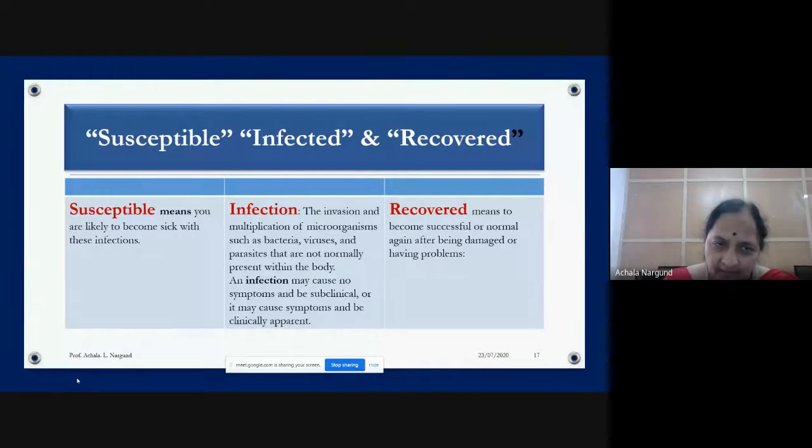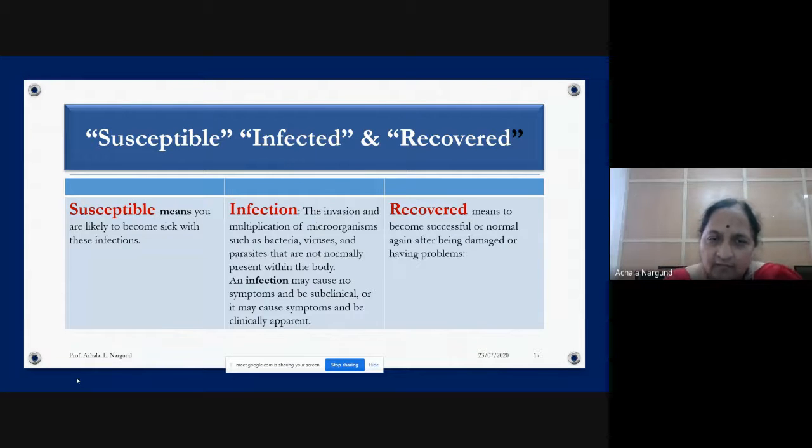What do you mean by susceptible? Susceptible means you are likely to become sick with these infections. The quarantined person is susceptible, and one who has a pre-existing illness like heart disease, diabetes, cancer, TB, tuberculosis, or other viral infections inside the body is susceptible to catch this infection fast. Then infection means the invasion and multiplication of microorganisms such as bacteria, viruses, and parasites that are not normally present within the body.